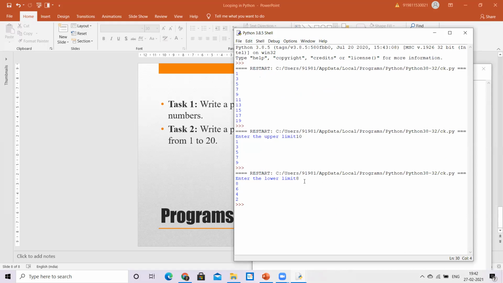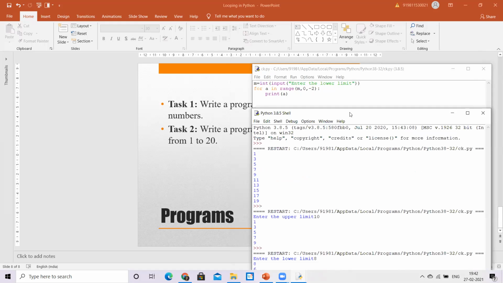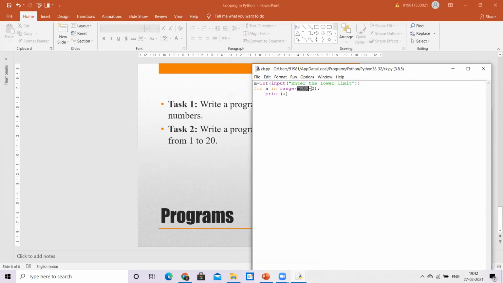So by adding an input statement to your program, you're making the program work according to your requirements. But the basic fundamental of the range value remains the same: from where to start, where to go, and how you change the value step by step. Either you are incrementing or you are decrementing. Okay, so this is the basic concept of loops. I'm not doing difficult tasks. That's for you to experiment.